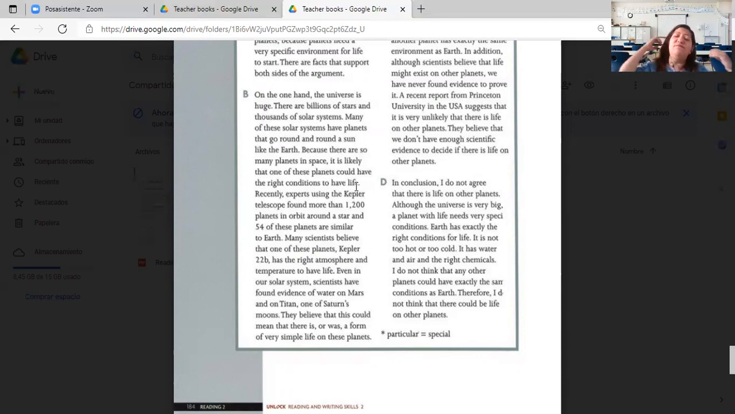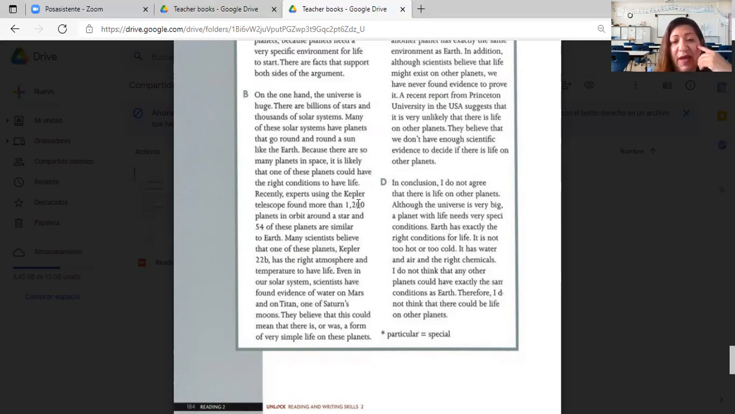There are so many planets in this space, we don't even know them. We haven't been able to reach them. So there are possibilities of finding life forms on those planets, right? They could have the right conditions to have life.